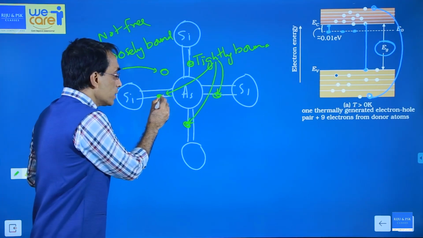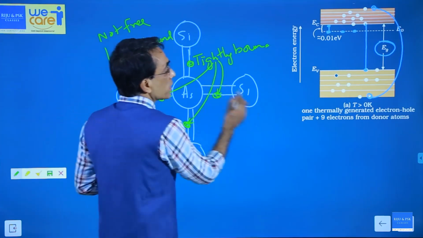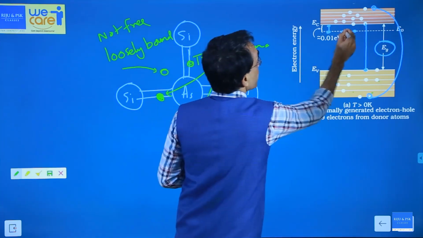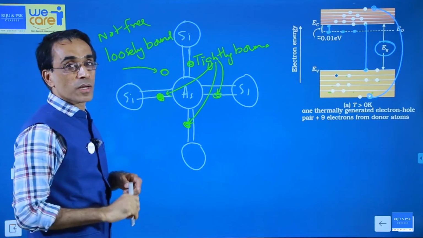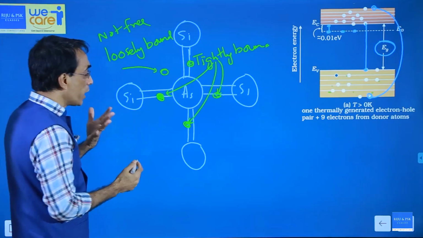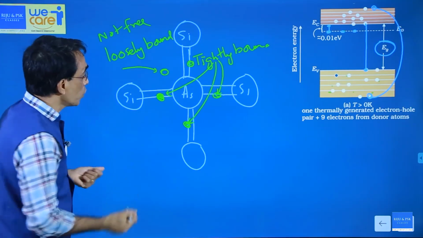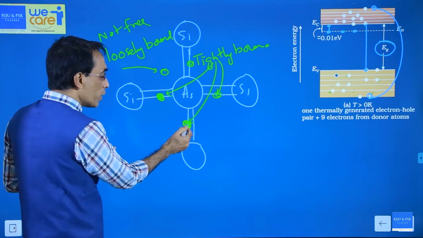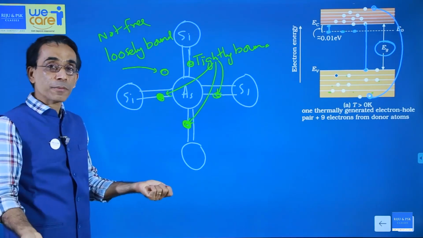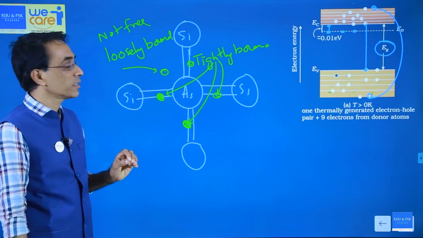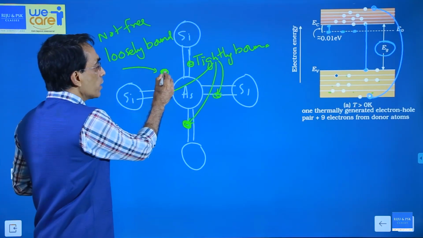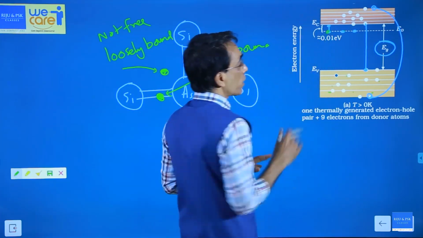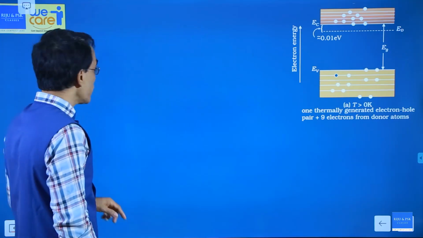If you want to see, these electrons are represented here. But this electron is represented here. It has got more energy. Right? So if I want a free electron, what is the best thing I can do? Should I try to remove this electron to make it a free electron or this one? If I want to take this as a free electron, I need more energy. But this one, little energy. So that is the advantage. With every arsenic atom, I will get one electron which is very easily available to make a free electron.